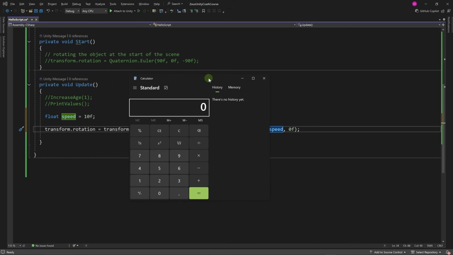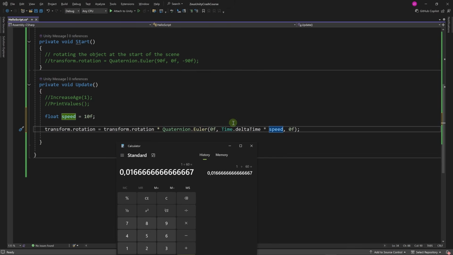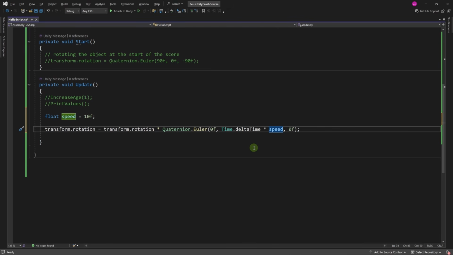Let's bring up the calculator. If we have 60 frames per second, let's divide 1 by 60. This delta time value will pretty much be equal to 0.016, or in other words, this is how much time the game spends on every single frame. Of course, provided the game runs at 60 frames per second. If it's more than that or a little bit less than that, then the delta time will change. But this formula will guarantee that no matter how delta time changes, our gameplay will be consistent.